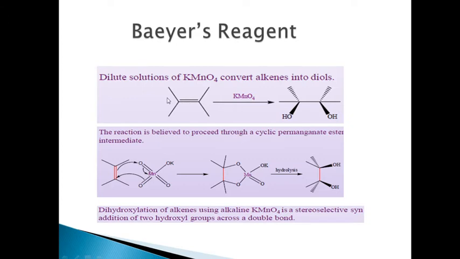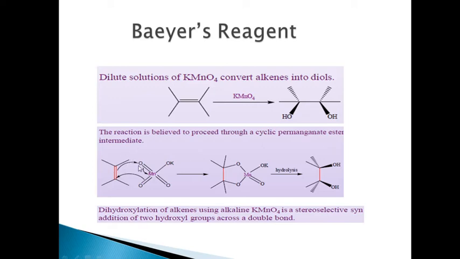We usually use this as a test for unsaturation: if you add one drop of dilute KMnO4, it will undergo decolorization, and this is due to the formation of diol. It is believed to proceed by a cyclic permanganate ester formation.